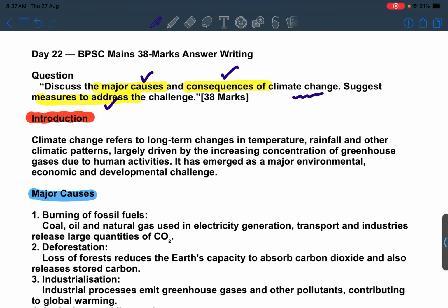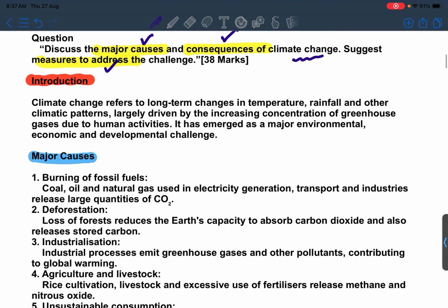When we talk about the introduction, we can write: climate change refers to long term changes in temperature, rainfall and other climatic patterns. So these are long term things. When you talk about weather, it is short term changes, and climate change refers to long term changes.